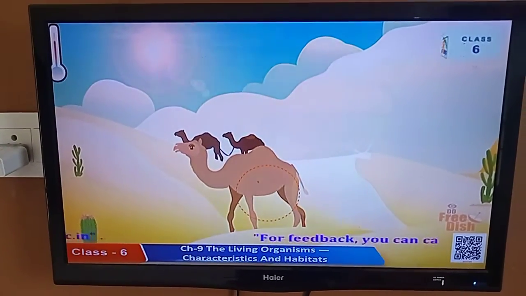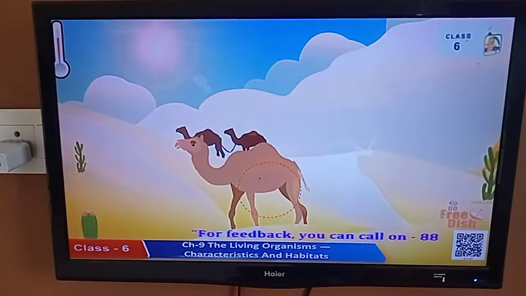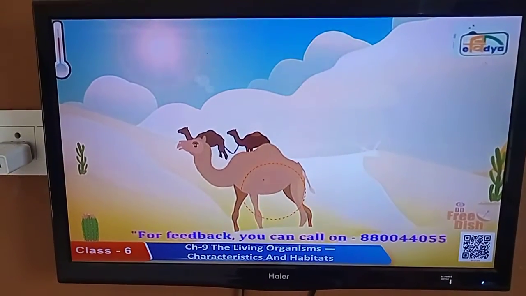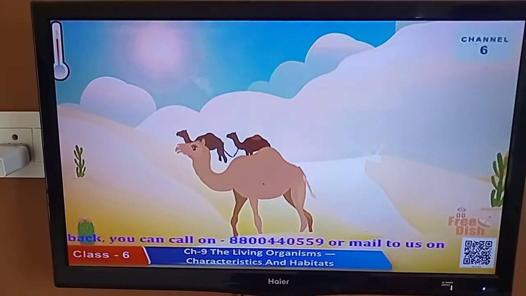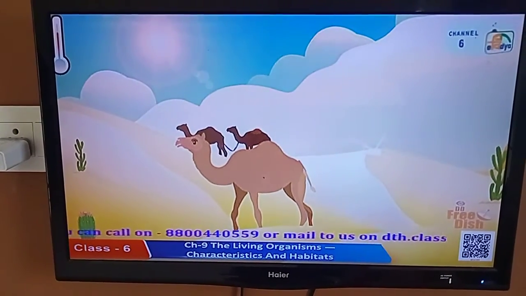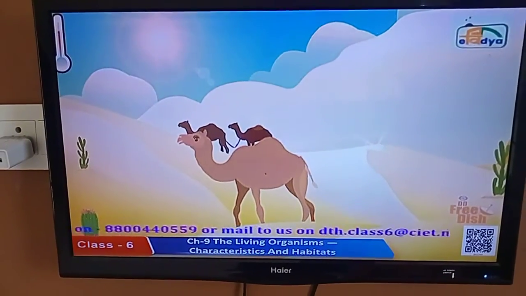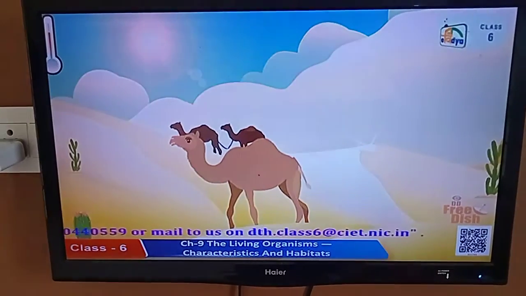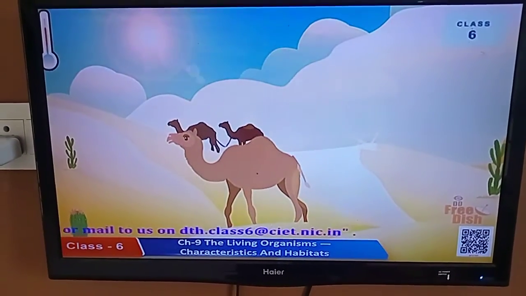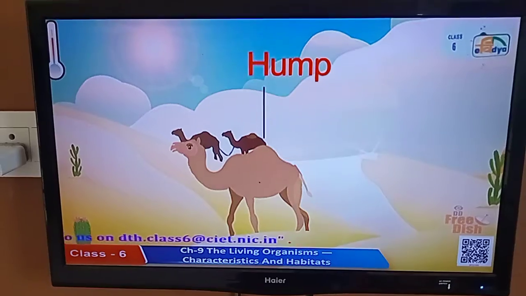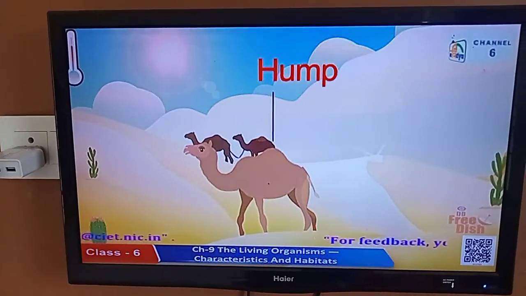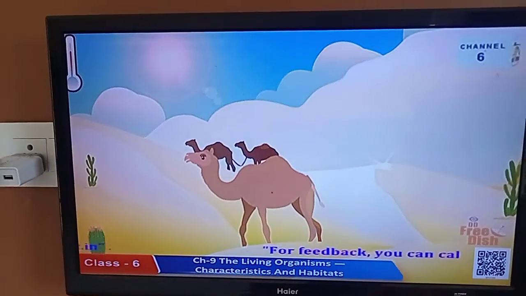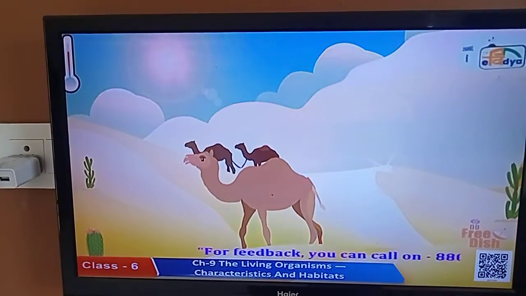Camel. It has long legs which help it keep the body away from the heat of the sand. There is very little loss of water with feces from its body. Its back has a hump. Fat is stored here and it acts as a food reserve.